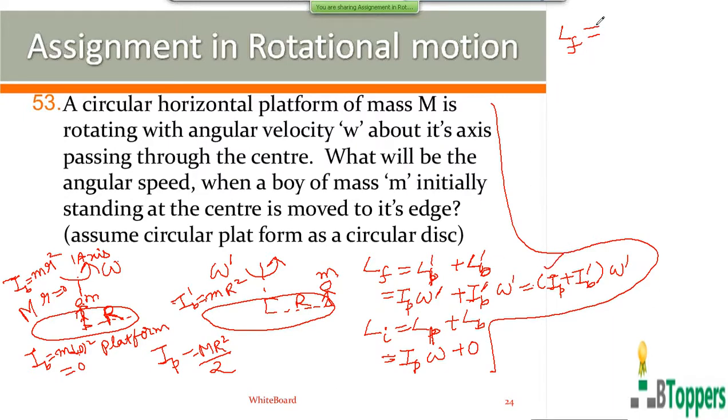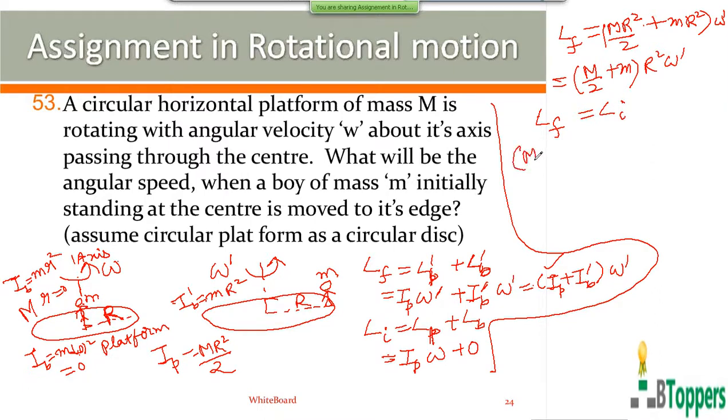In this equation, you can substitute the moment of inertia of the platform as M into r squared by 2. The moment of inertia of the buoy in the second case equals small m into r squared. So you can take r squared common outside. So from conservation of angular momentum, you can write the final angular momentum of the system is equal to the initial angular momentum of the system.